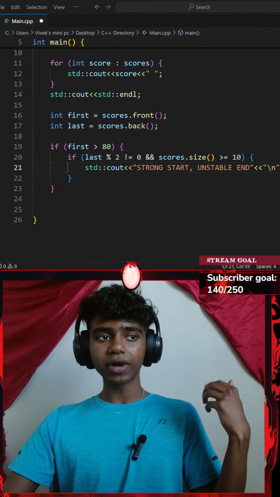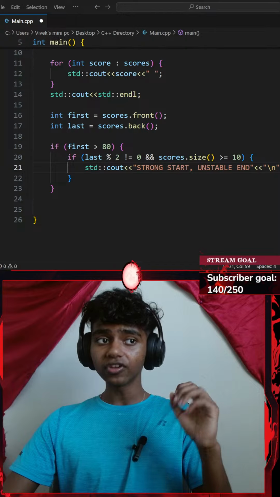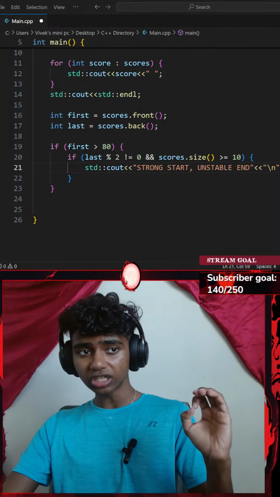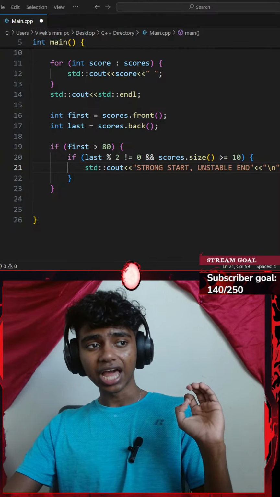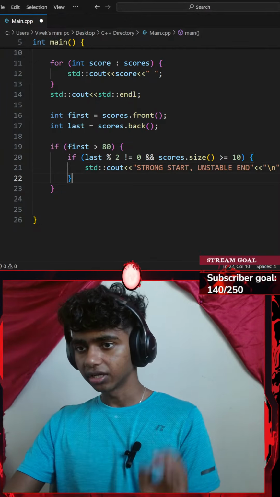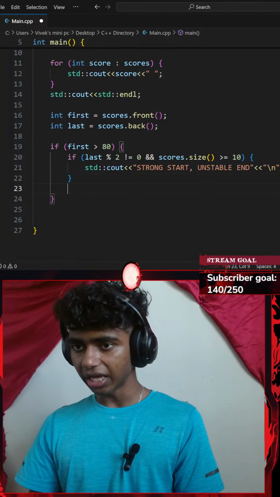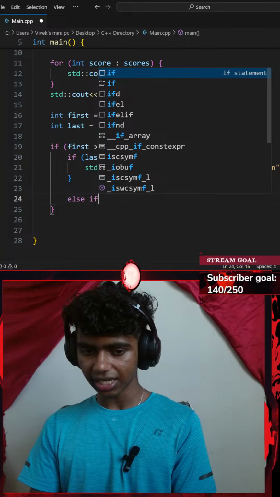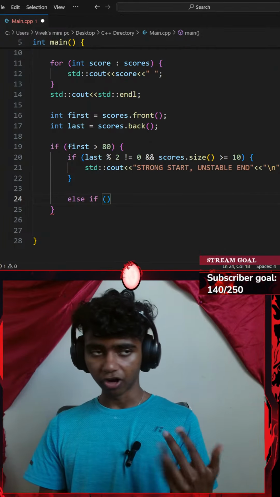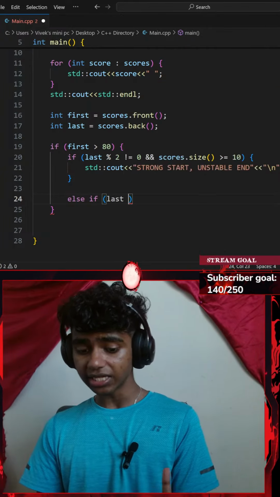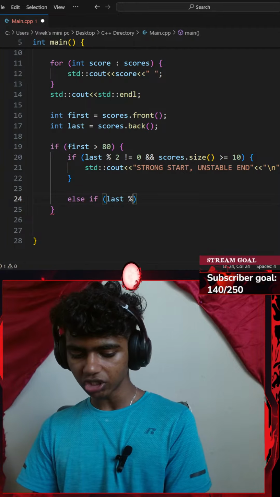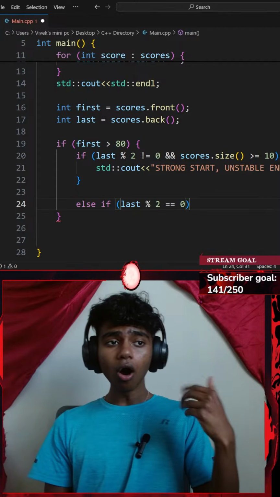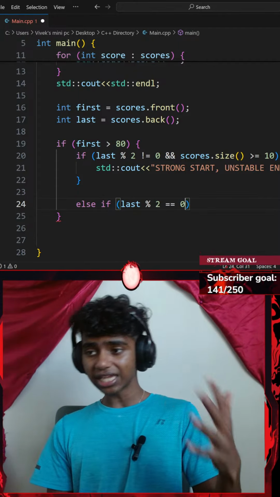Else if my last variable is even or my vector size is less than 10, I print strong start stable end small. Let me go outside my if statement, which was indented inside of my initial if statement. I'll go with an else if. Let me add a pair of parentheses. My last variable is even this time, so my last modulus 2 is equal to 0, or my vector size is less than 10.